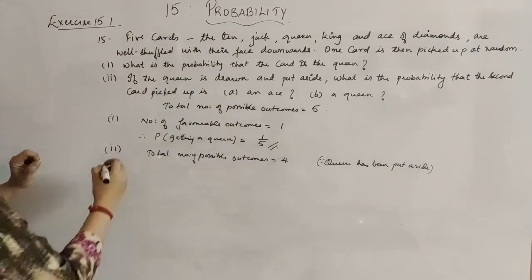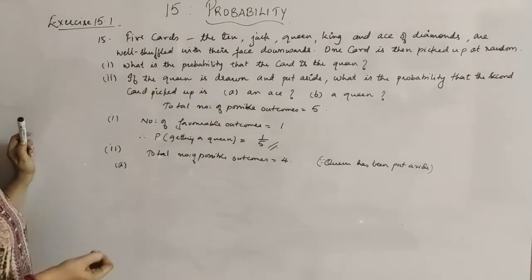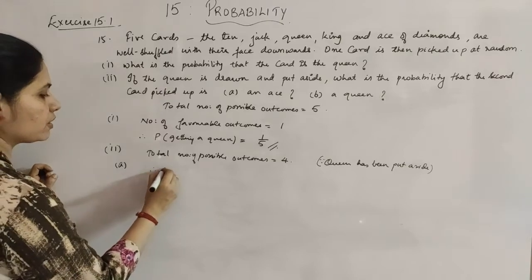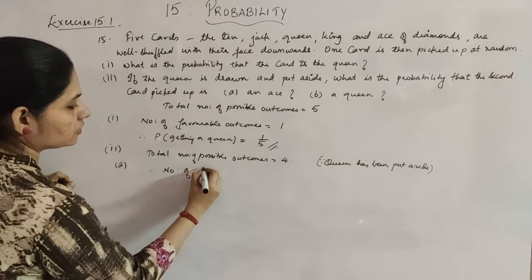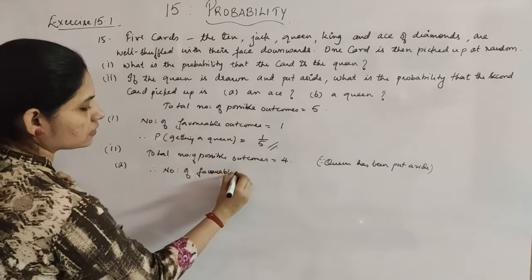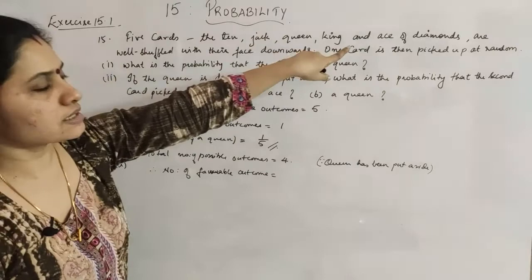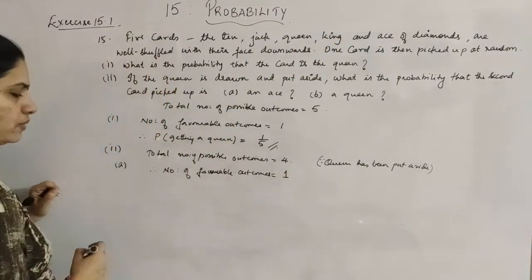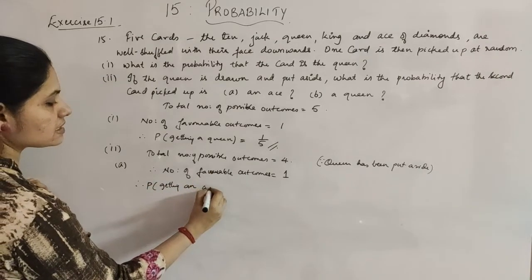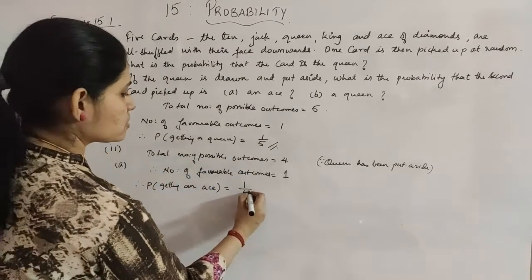Now we will go for the first case in this second subdivision, that is, what is the probability if another card has been picked up and it should be an ace. So what will be the possibility which you are getting? The number of favorable outcomes will be, how many cards do you have for ace? Only one card. So the number of favorable outcomes is equal to 1. Therefore, the probability of getting an ace is 1 by, what is the total number of possible outcomes now? 4. So it is 1 by 4.